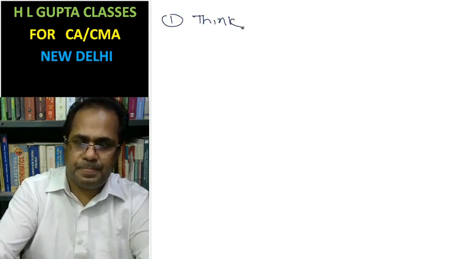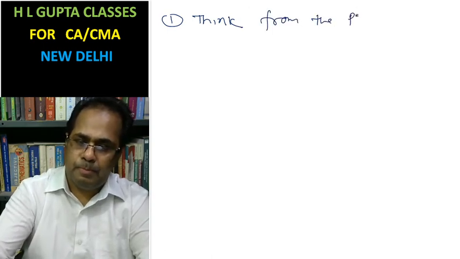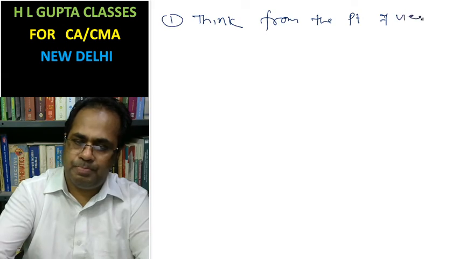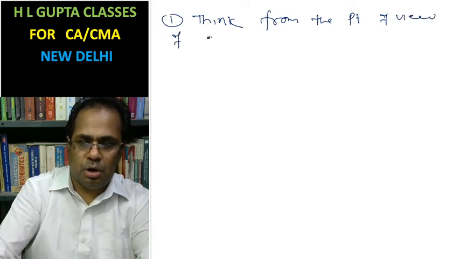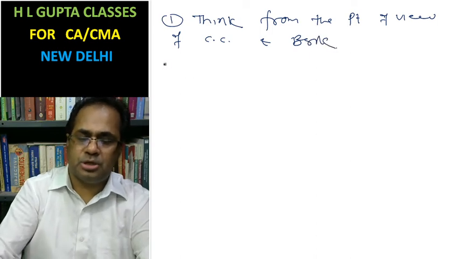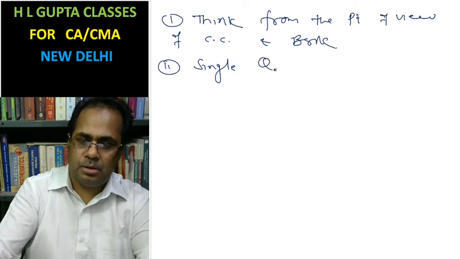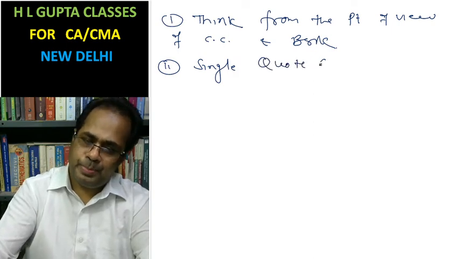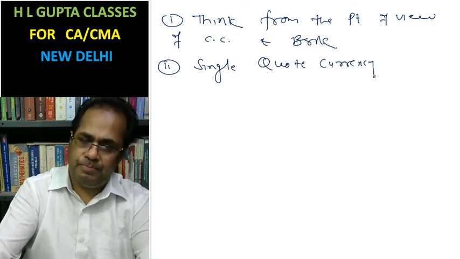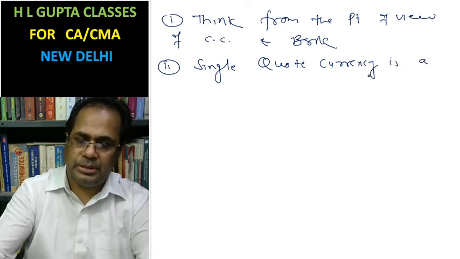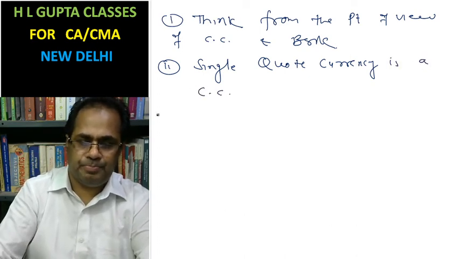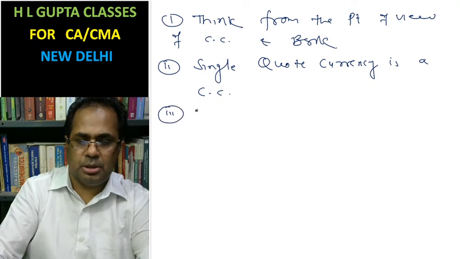Think from the point of view of commodity currency and bank. What is commodity currency? The single quote currency is a commodity currency.